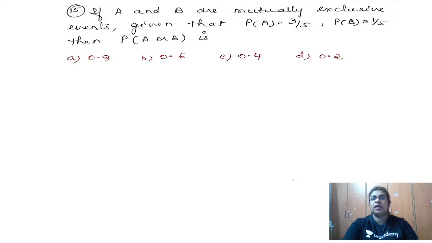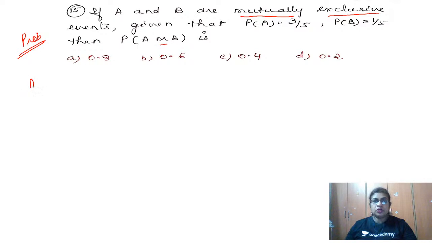So look at this question. Again, you got probability. If A and B are mutually exclusive events, again the mutually exclusive word is there. So once again, you got this concept from probability. What do you understand by this term mutually exclusive? Mutually exclusive means intersection is 0. Given that probability of A is 3 by 5, probability of B is 1 by 5, then what is probability of A or B? Or means nothing but the union.